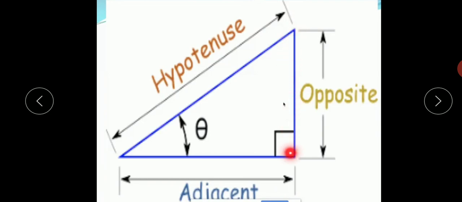In this figure, this is the right angle triangle, marked by one small box. If this is angle theta, then the side opposite to the right angle, the longest side, is the hypotenuse. The side next to the angle theta is the adjacent side, and the side opposite to angle theta is the opposite side.